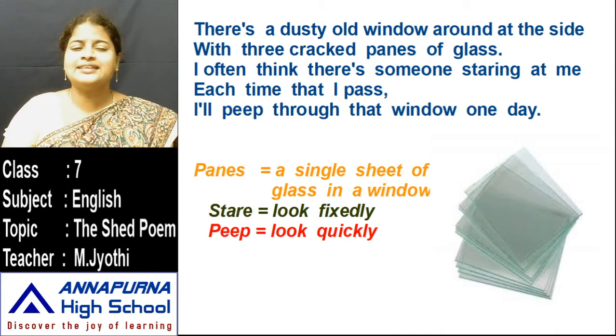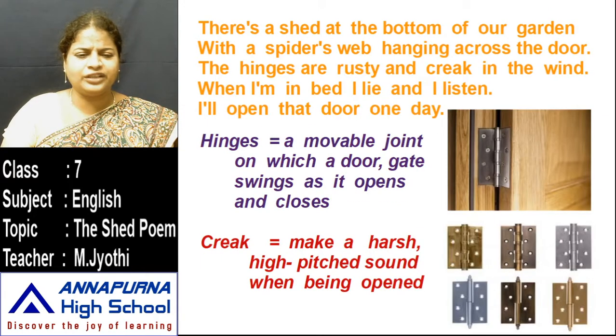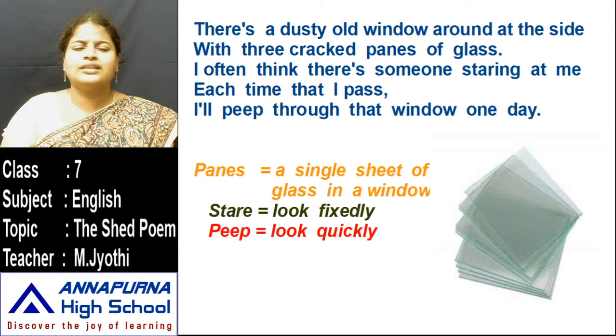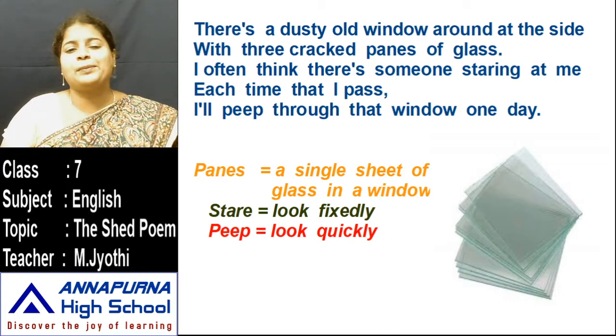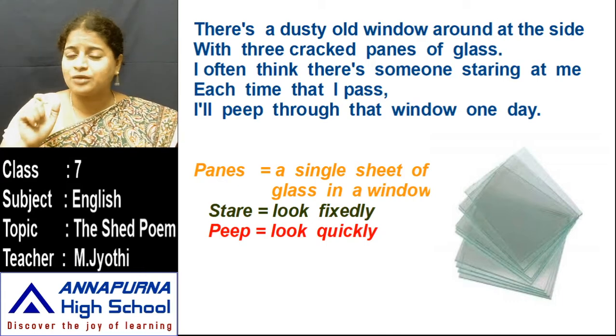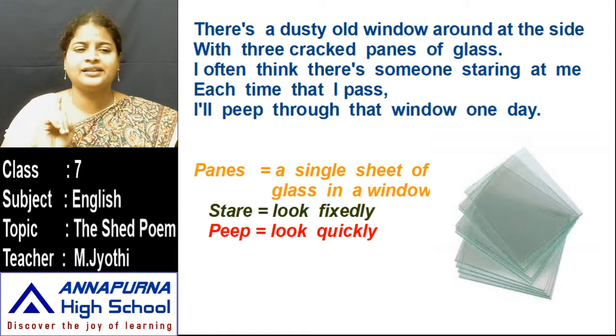Here, there is a dusty old window around at the side. Once again, I am showing you the picture, children. Yes, we can see it is dusty, that means full of dust. You can see the shed itself is dusty. So there is a dusty old window, very old, around at the side with 3 cracked panes of glass. Please observe the picture, children, so that you will understand it clearly.